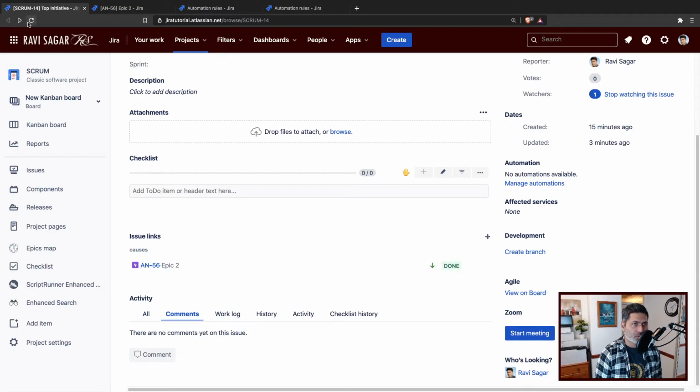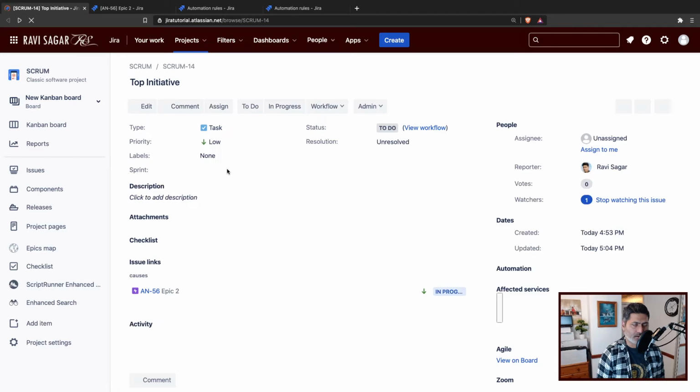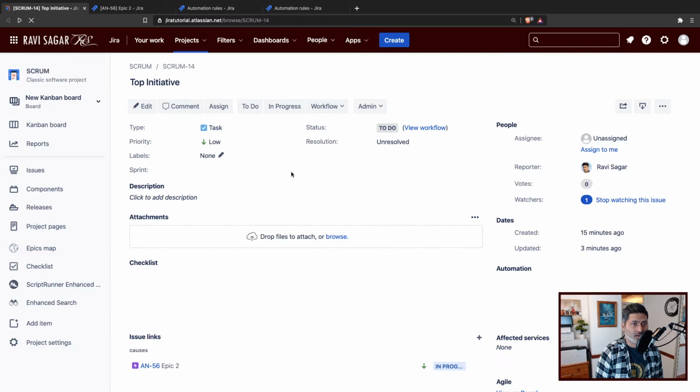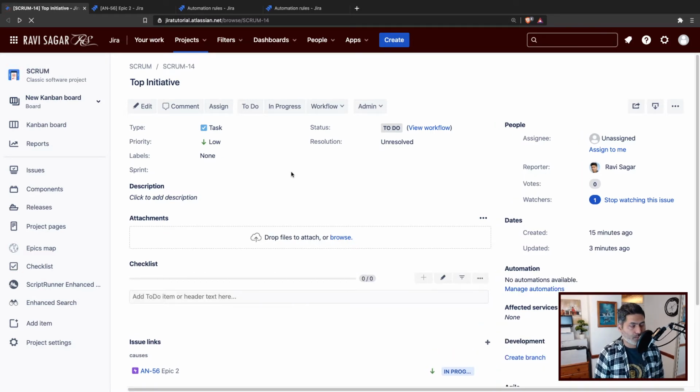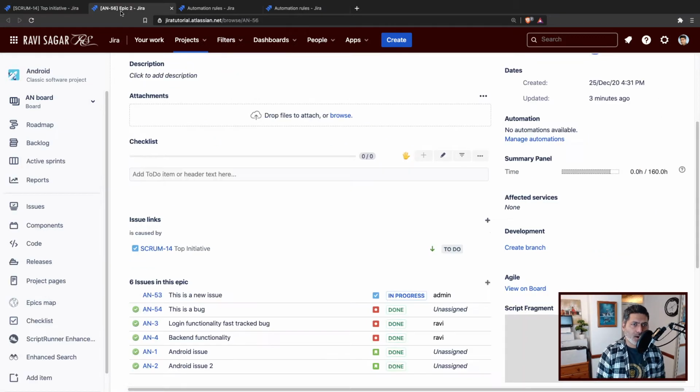This could be a situation, and this is something that I'm sure many people are doing, especially when you are doing these things using a tool like Advanced Roadmaps. If you have some kind of hierarchy, and that hierarchy can be using issue links, or maybe epics and stories and subtasks. Now imagine that you have this situation where you want to reflect the status, or basically roll up the status from lower levels to the higher levels.